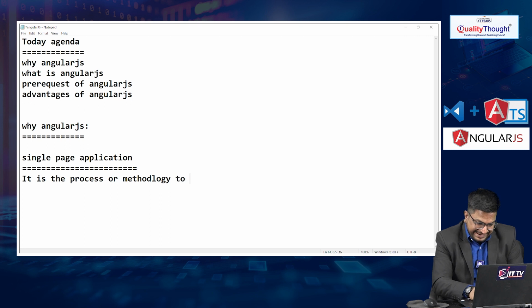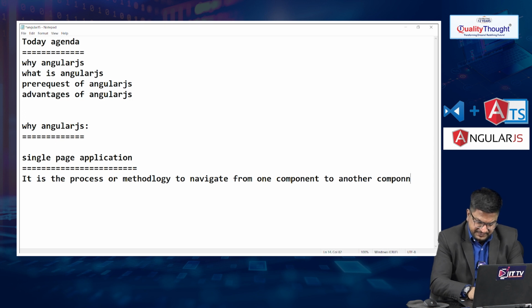to navigate from one component to another component without reloading the page.